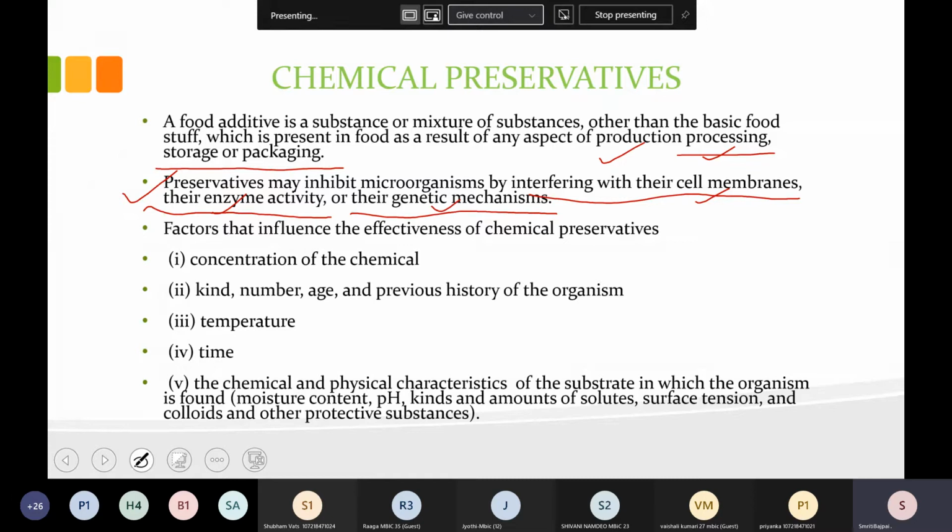Now there are some factors that influence the effectiveness of the chemical preservative. Firstly, as we all know, the concentration of the chemical, kind, age, number, and previous history of the organism, the temperature at which it is done, time, and the chemical and physical characteristics of the substance in which the organism is found, meaning the food item, its pH, its moisture, and all these physical characteristics. Okay, so these are the different factors which influence the effectiveness of chemical preservative.